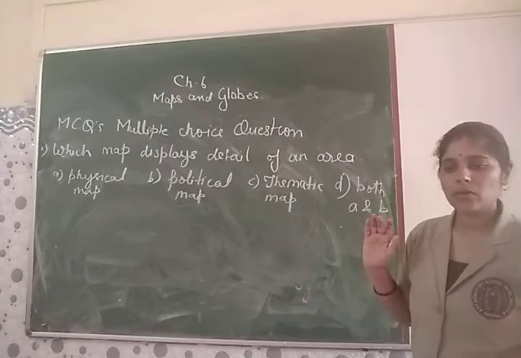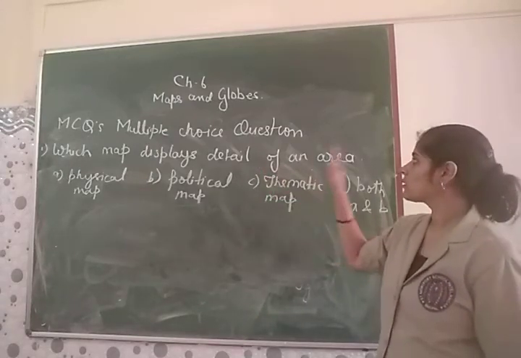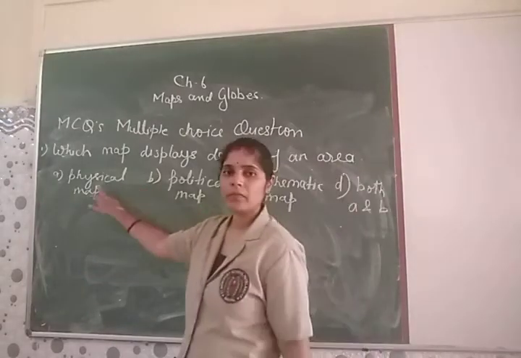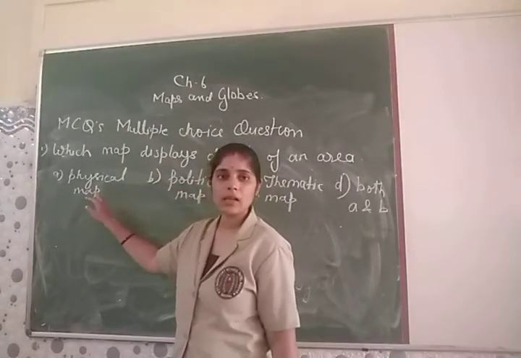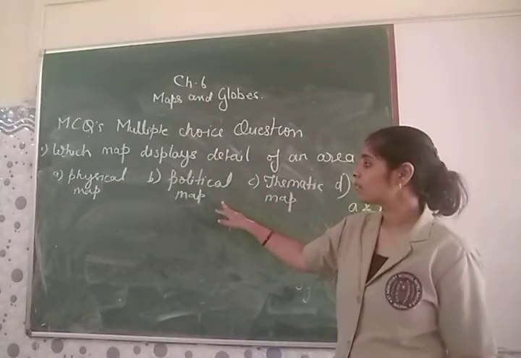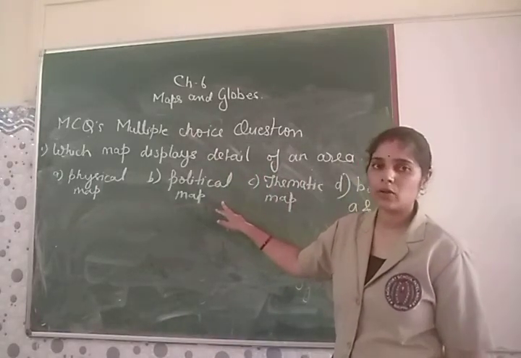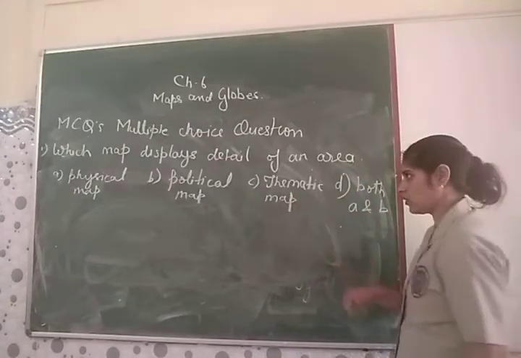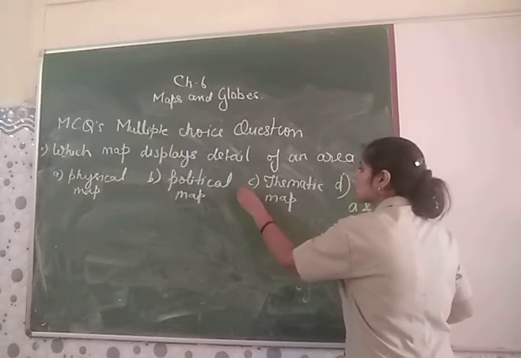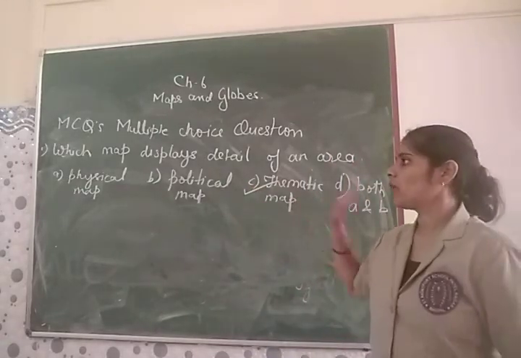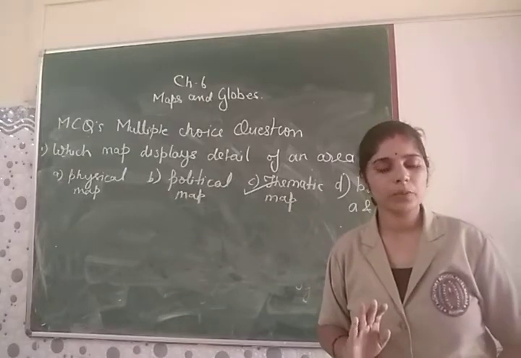So we are coming to our question, which map displays detail of an area. Is it your physical map? Physical maps display physical features. Is it your political map? Political map displays artificial boundaries of states and nations. Is it your thematic map? Yes, your thematic map is the answer. So you will put a tick mark there which shows that you have opted the correct option.